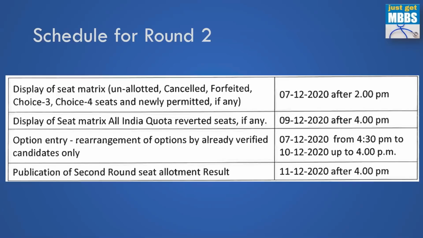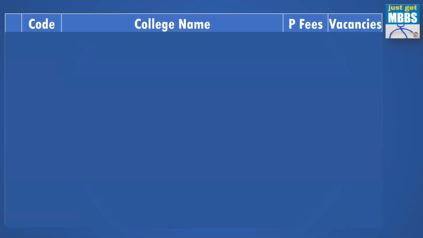This is where you can rearrange the options. And then the publication of the second round result will be on 11th December after 4 p.m. So this is the schedule for Round 2. Now let us look at the fee structure for the private seats and then the vacancies available for those seats. We will go college by college.